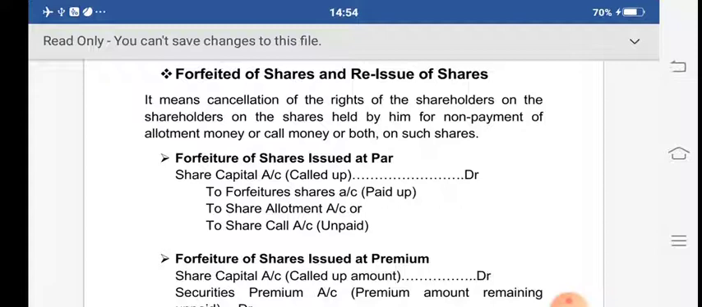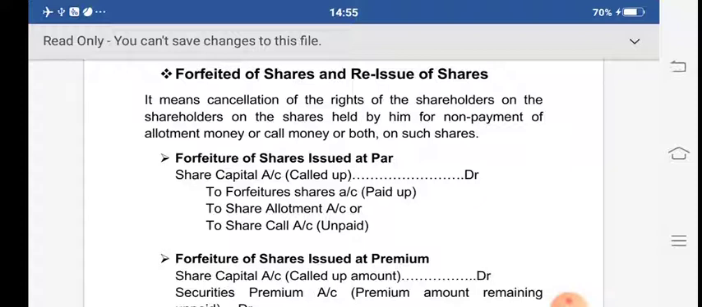First of all, what do you mean by forfeiture of the shares? It means cancellation of the rights of the shareholder on the shares held by him for non-payment of allotment money or call money or both on such shares. The forfeiture of shares means cancellation of the rights of the shareholders. Suppose one company is issuing shares to the public, and suppose one share price is rupees 10.